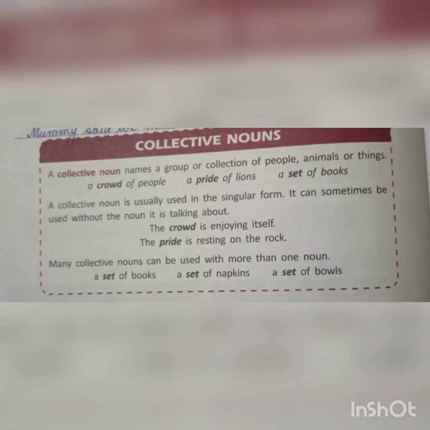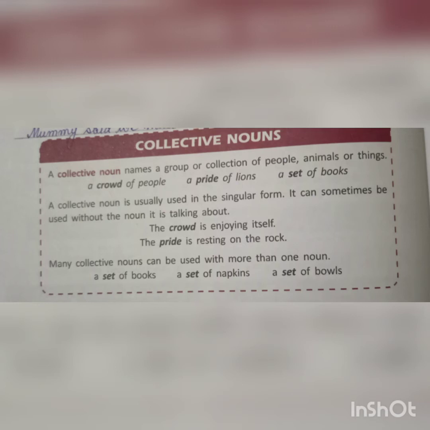What are collective nouns? A collective noun names a group or collection of people, animals or things. Collective nouns mean a group of people, a group of animals or a group of things. Like for example, a crowd of people. There are many people, that is a crowd of people, a pride of lions, a set of books, a bunch of keys, a bunch of grapes, a flock of sheep, etc.